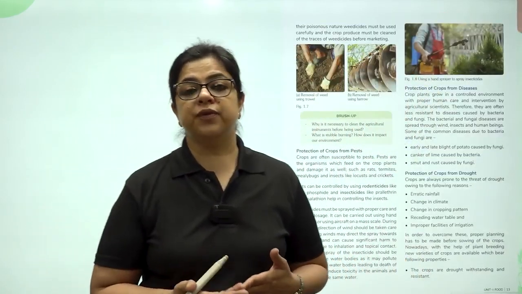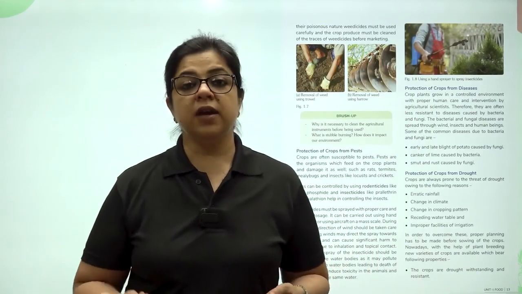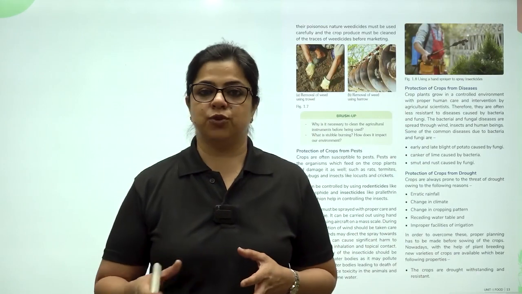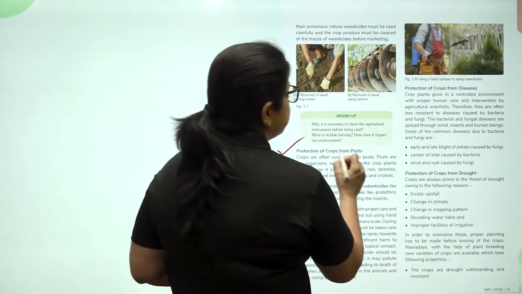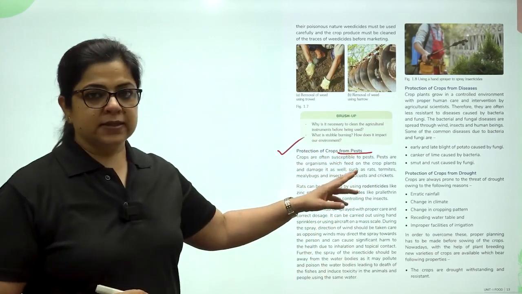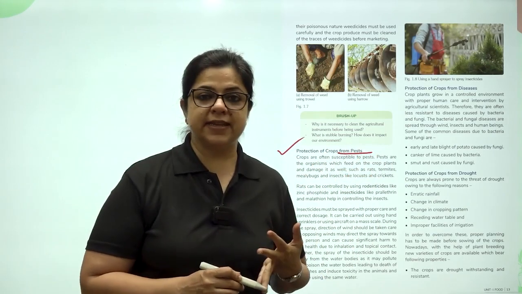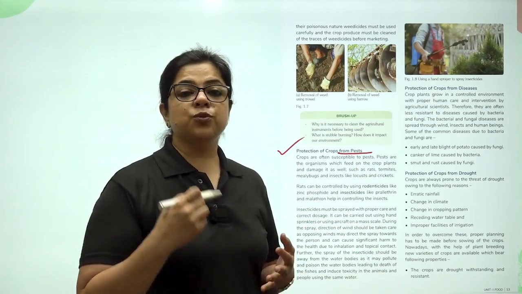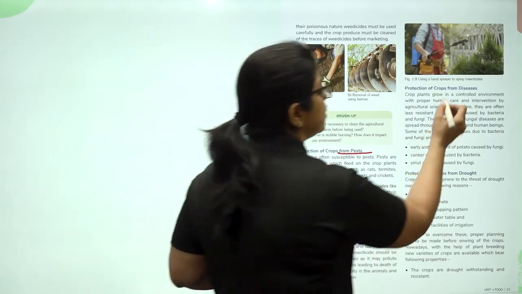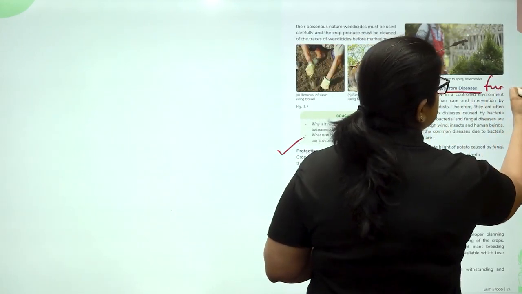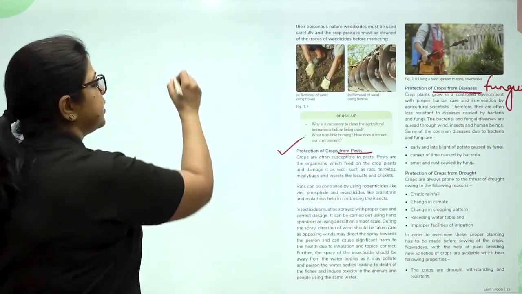Now in order to remove weeds, weeds can be removed physically by using a khurpi or weedicides have to be added. In a similar way, in order to protect the crops from pests, these pests are rats and some kind of insects also. They have to be killed, they have to be removed, as also the fungus that affects the crops. So here we are talking about three different chemicals.